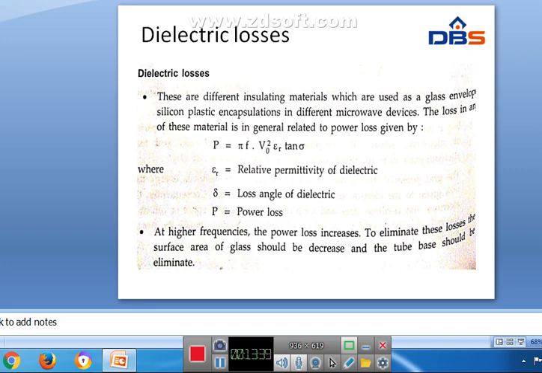Epsilon r is the relative permittivity of the dielectric, delta is the loss angle of the dielectric, and P is the power loss. At higher frequencies, the power loss increases.